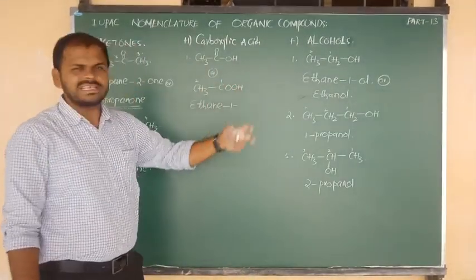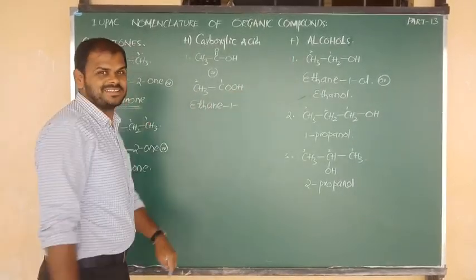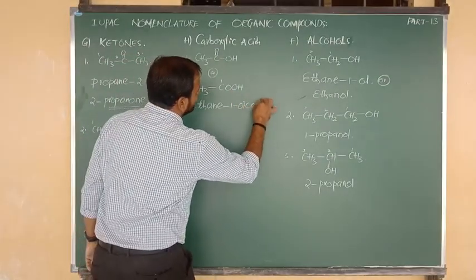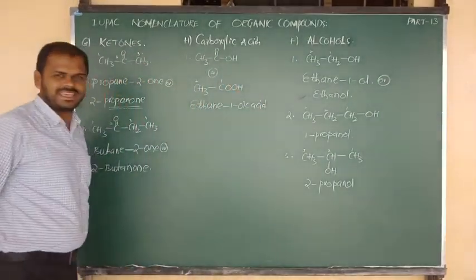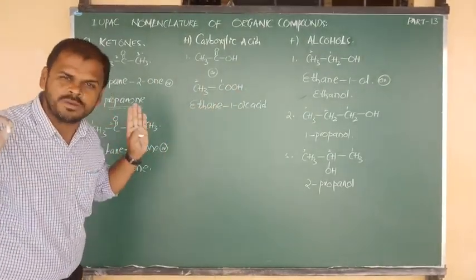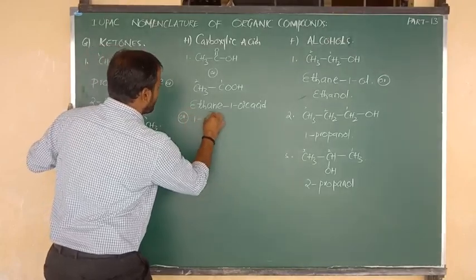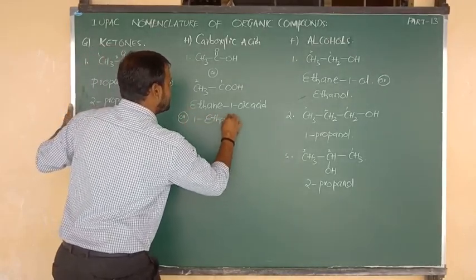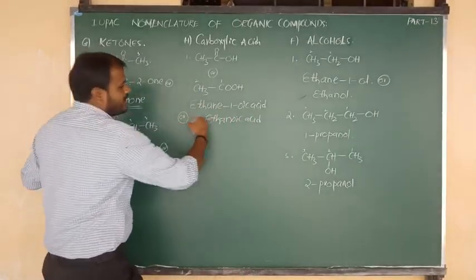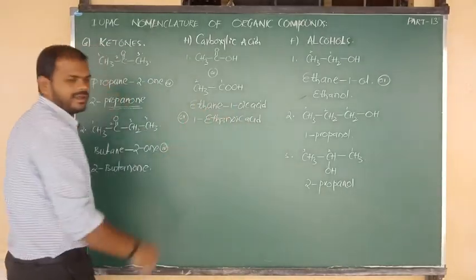If COOH is the functional group, then the suffix we have to add is, note point number 4, already I have given, oic acid. Ethane-1-oic acid, like that we have to pronounce it. Or we can write shortly ethanoic acid. This letter e we can neglect, I mean we can remove the e.